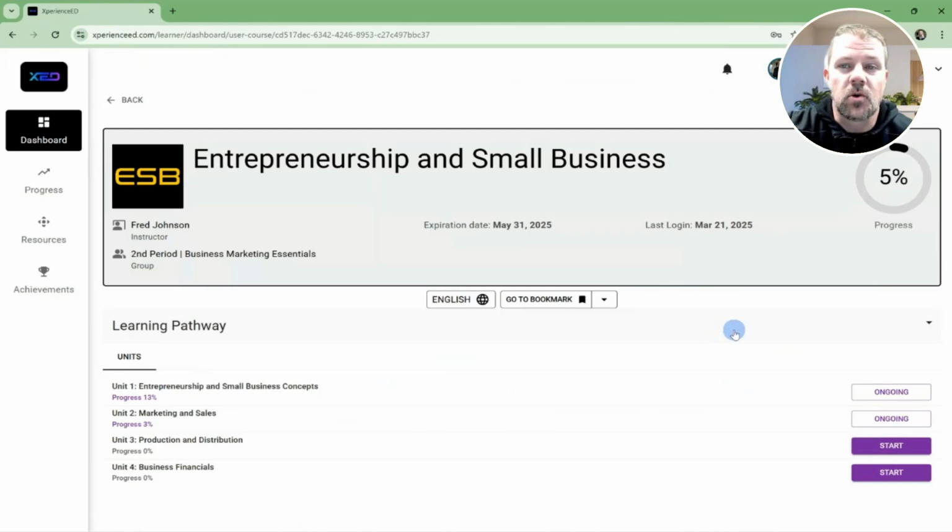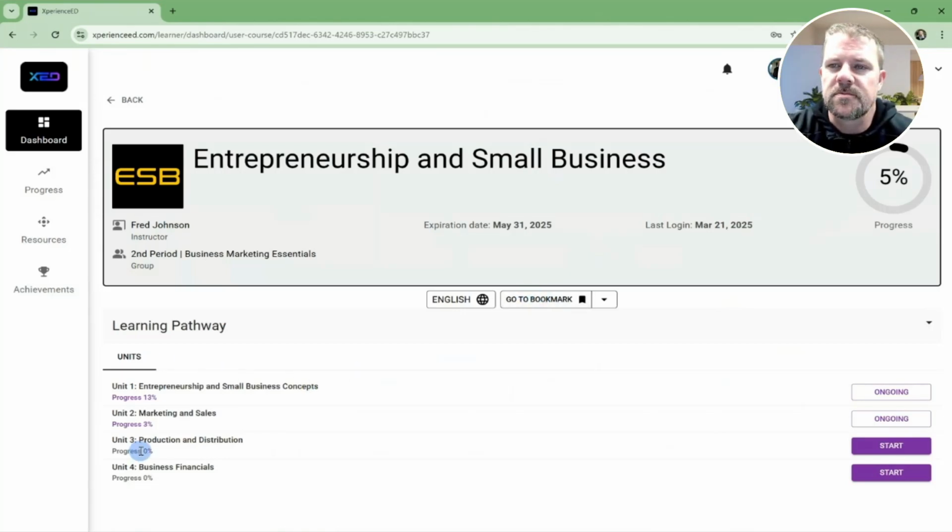From here, you'll see the course dashboard pop up. You'll see the name of the course, and on the right side of the screen, you'll see your percentage. This is your percent of progress. I do want to remind you that that is not an indication of your performance. So if I have a 5% here, doesn't mean you're failing. It simply means you're 5% of the way through the course. If you've picked up and you started earlier and you want to go back to where you left off, you can click Go to Bookmark and go directly back to where you left off.